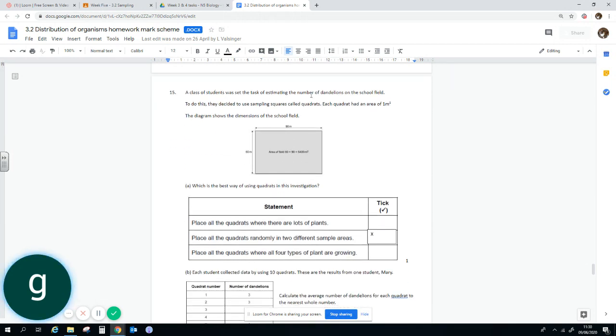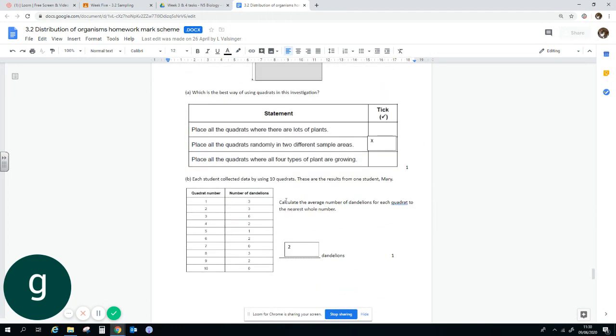The class was set a task of estimating the number of dandelions in a field. So this is the quadrat they used here. This is the field. Which of the following is the best way of using the quadrat? To place it randomly in different sampling areas. Not to pick where you want to be or go where you think all the plants are.